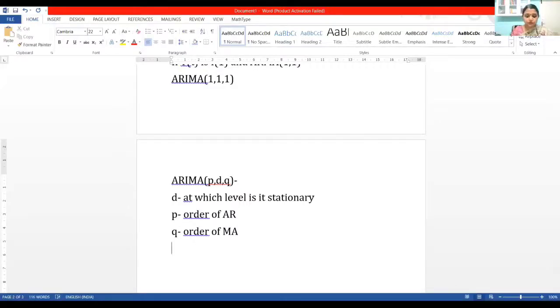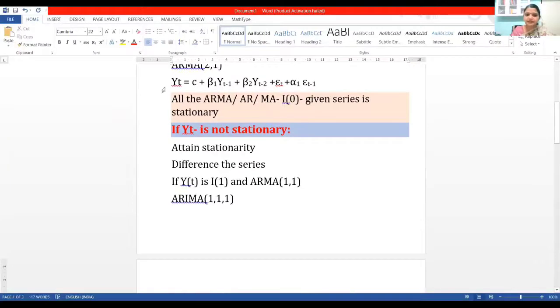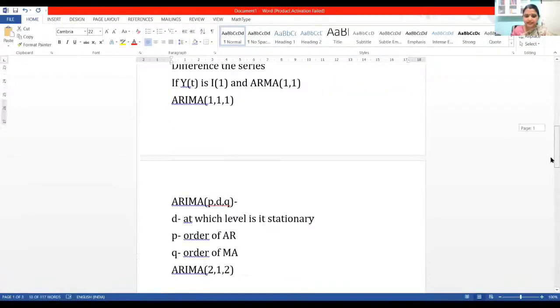Fine. So you may have an ARIMA. If I write 2, 1, 2, it means both AR and MA components have 2 terms, and the series is not as such stationary. So how do we write it in such a case? Let's see. We will write it like this.